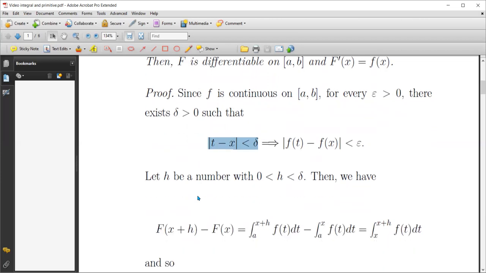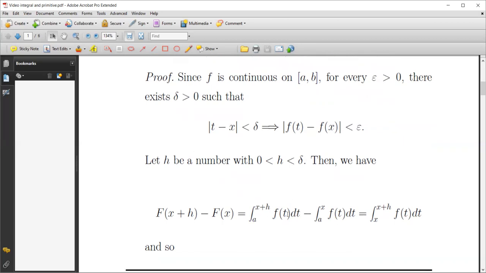We consider first that h is between 0 and delta, so this verifies the inequality. Then for F of x plus h minus F of x, by definition and by the relation on integrals, it is equal to this integral.